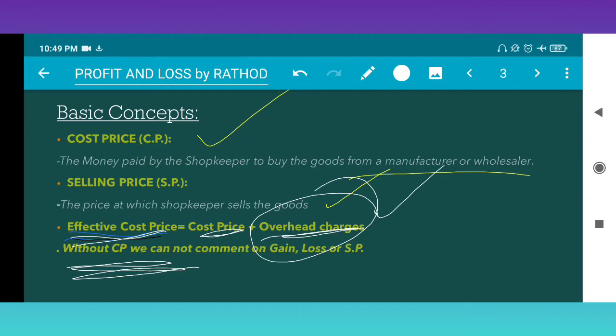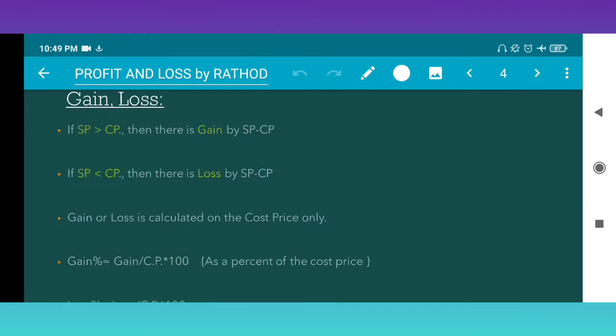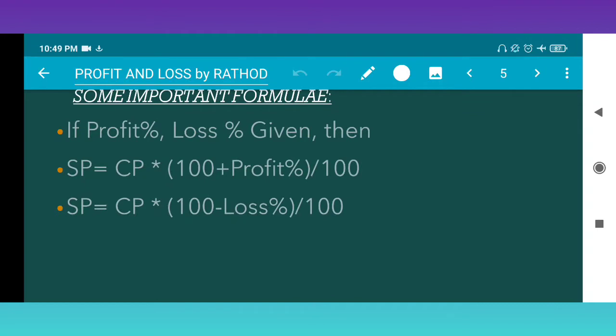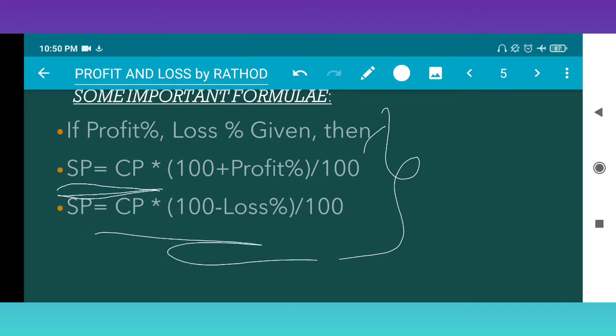Next, gain or loss percent, already discussed. If SP is greater than CP, then there is a gain of SP minus CP. If SP is less than CP, then there is a loss of CP minus SP. Gain or loss is calculated on the cost price only. I already explained to you. Gain percent means gain upon CP into 100, as a percent of the cost price. Some important formulas, no need of memorizing: if profit percent or loss percent is given, then SP is CP into 100 plus profit percent upon 100. We already discussed this one, right?